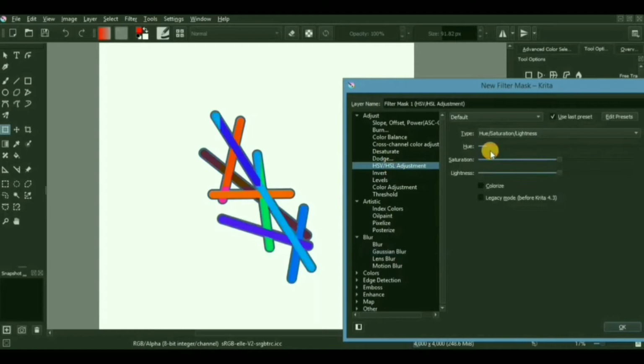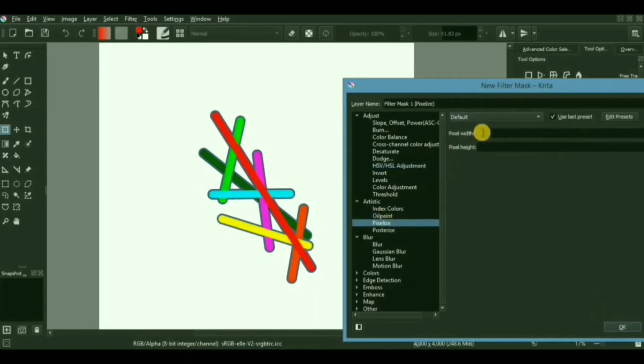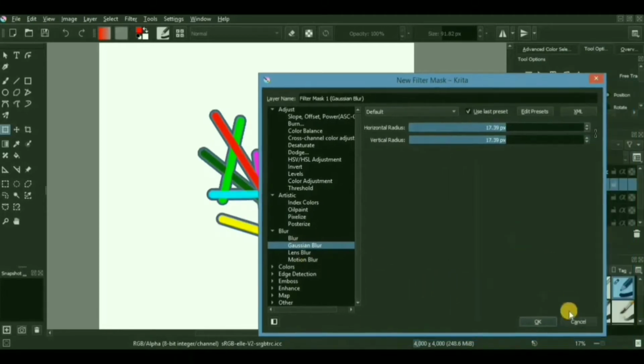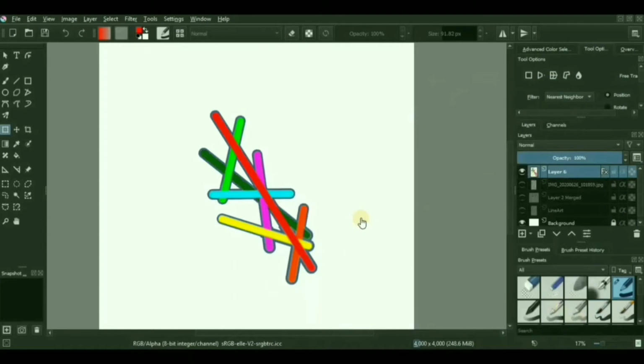So the problem of this kind of approach or mindset is, the basic tools will always provide you some basic results, and there may be chances that after using a particular way of drawing for months, you just realize that there was a much easier, like 1,000 times easier method of doing a particular thing in your digital artwork, and you could have easily used it if you would have watched a video.